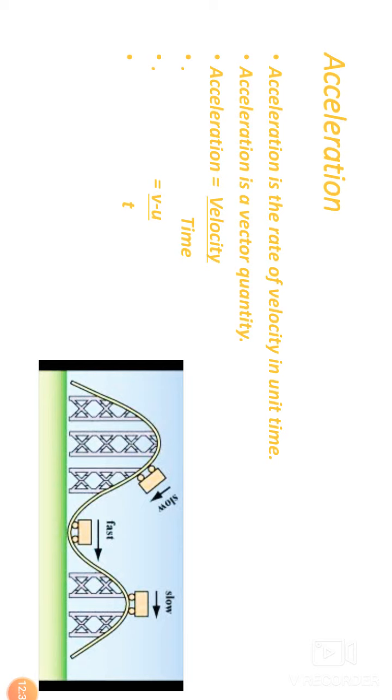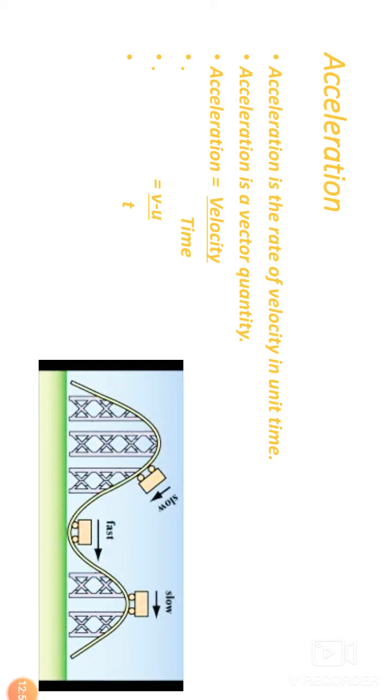Upon time, t is for time. So acceleration is equal to v minus u upon t. We can write a for acceleration. So a is equal to v minus u upon t, remember. And the unit for acceleration is meter per second square.